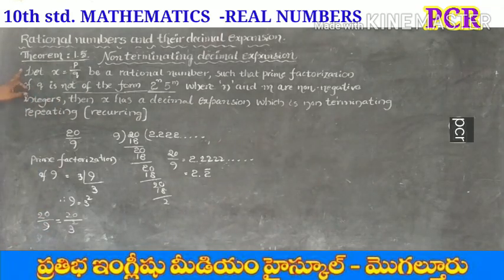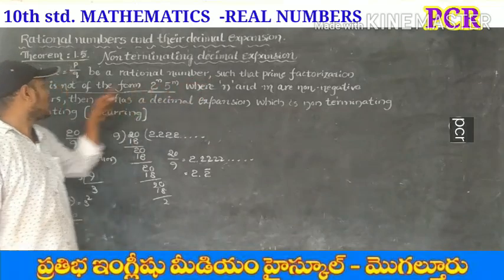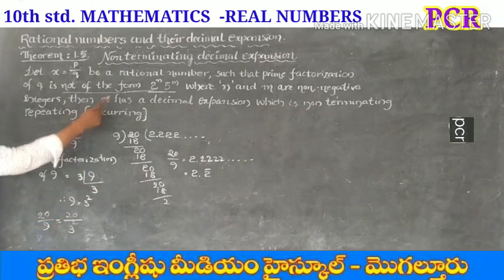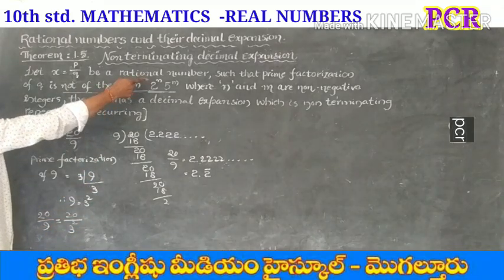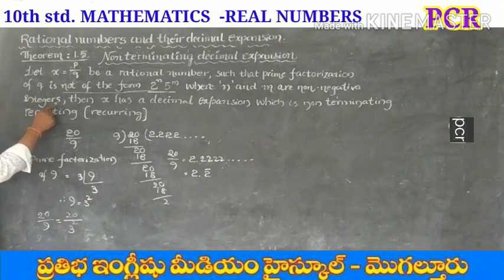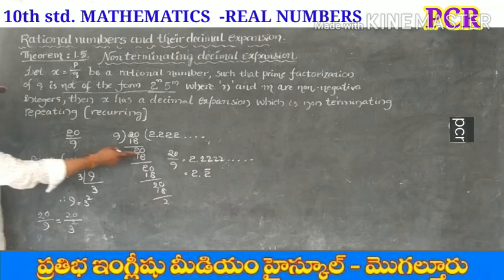Let x equal to p by q be a rational number such that the prime factorization of q, that means 9, is not of the form 2 power n into 5 power m, where n and m are non-negative integers, then x has what kind of decimal expansion?